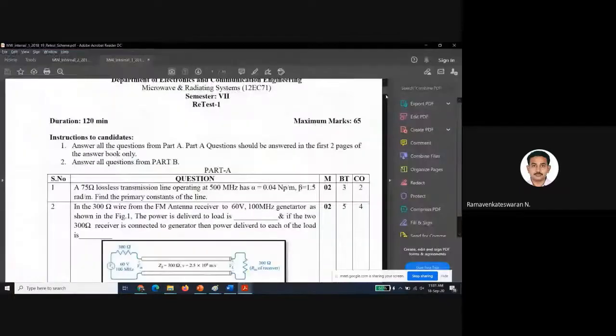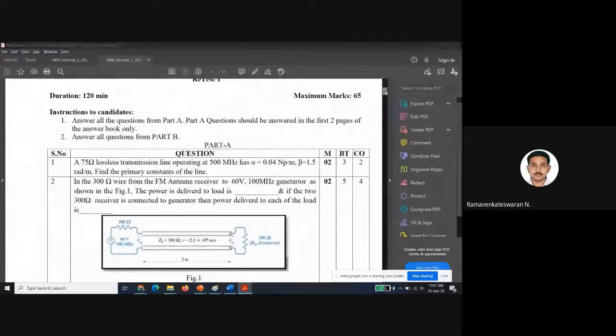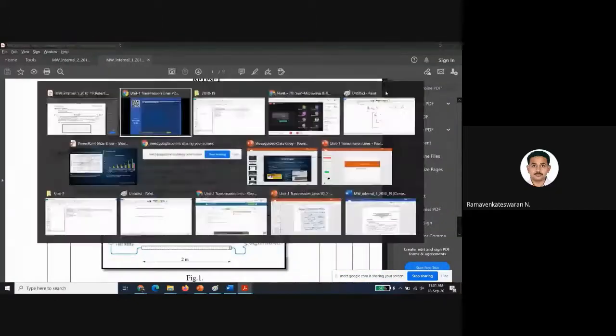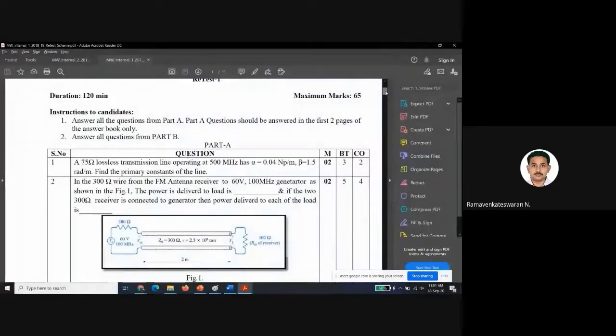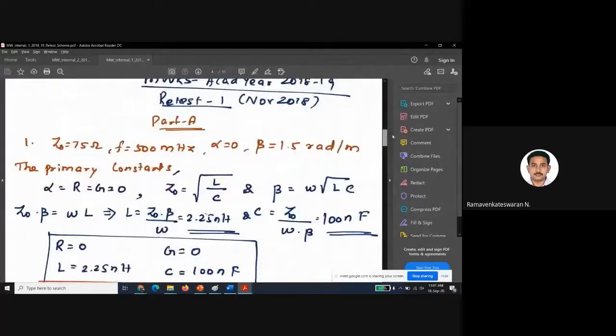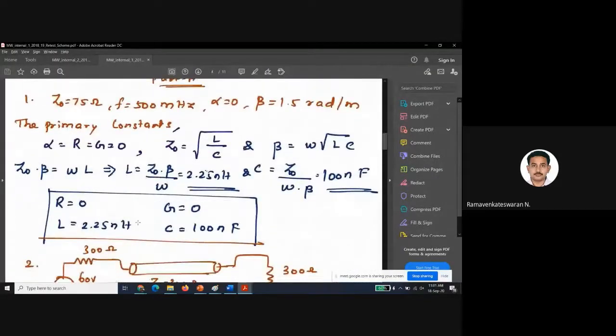The answer should be close to 0.04, 1.5. I gave 80 ohms, here 75 ohms is there. Probably you'll get close to this answer.